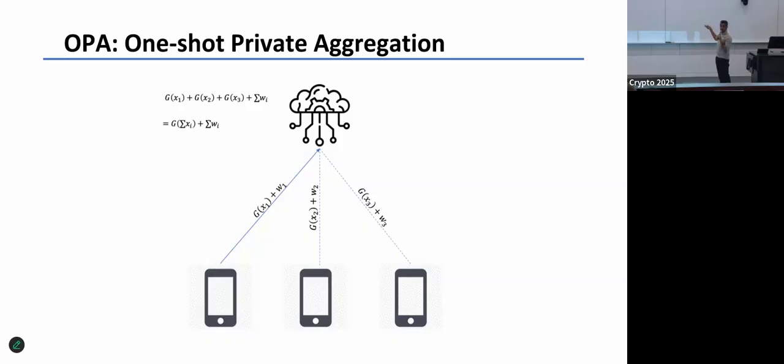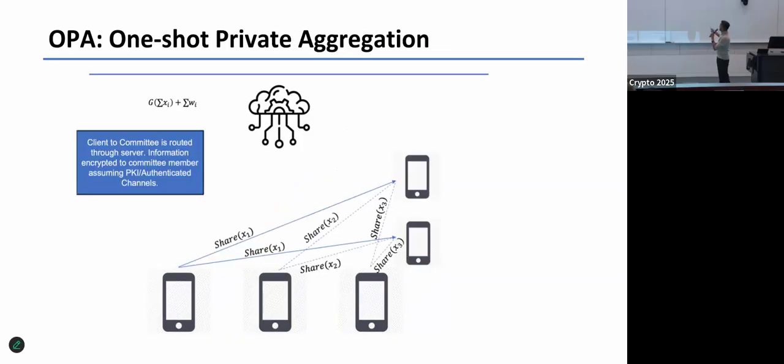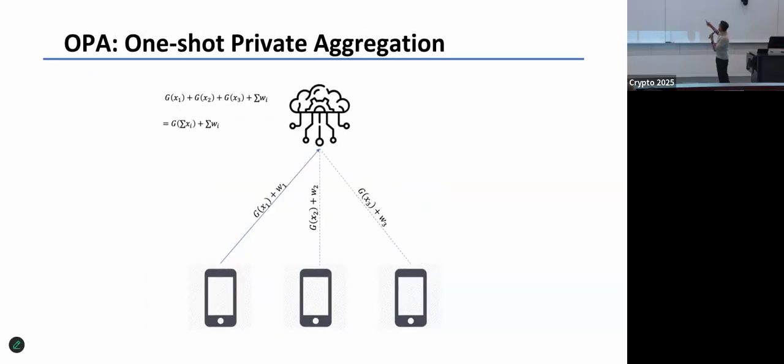And because I use a seed homomorphic PRG, it means that the G inside and the G outside, I can take it out. So G of X1 plus G of X2 plus G of X3 is nothing but G of X1 plus X2 plus X3. And I just add the mask. So now the server just needs to get the sum of the masks. So how does it work? Sum of the seeds alone, that's all it needs.